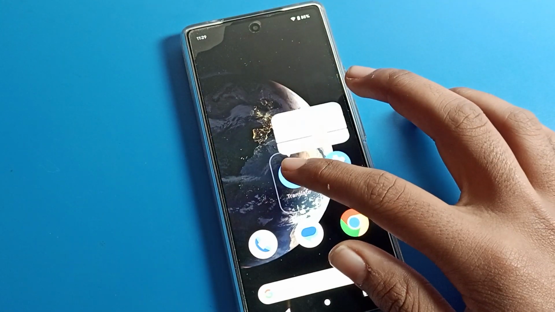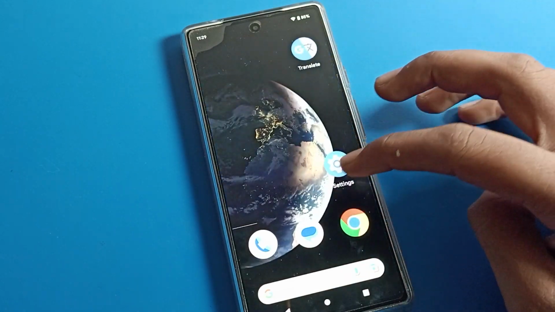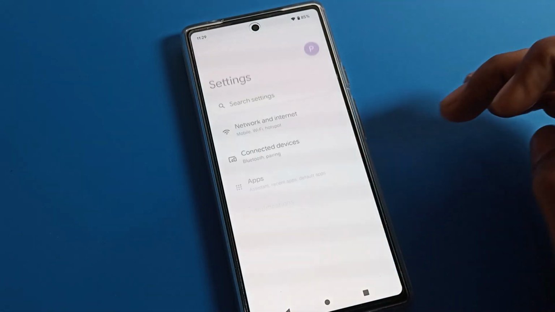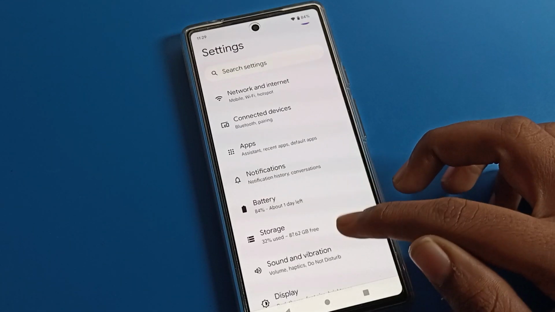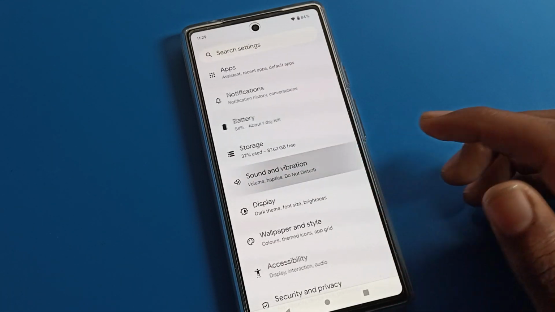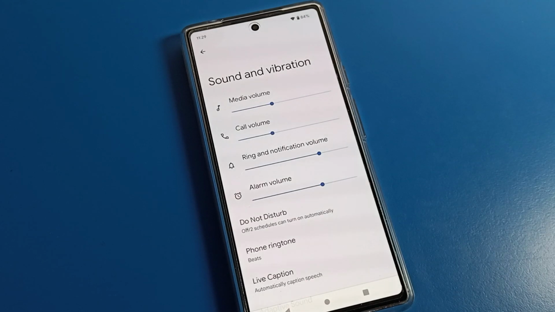First we will open my phone settings. After opening phone settings, you can see this type of interface. So how to change the ringtone on a Google phone? Friends, click on Sound and vibration. Tap here. After opening sound and vibration, you can see this type of interface.